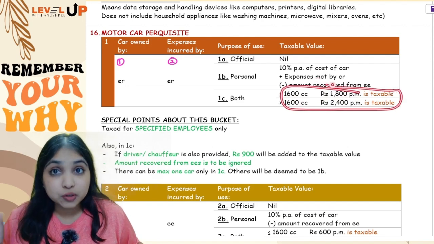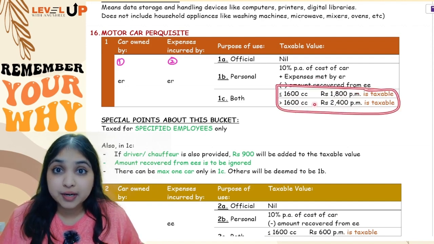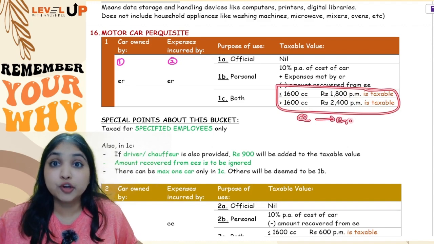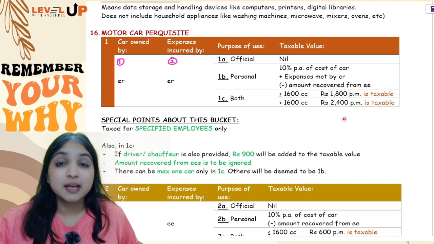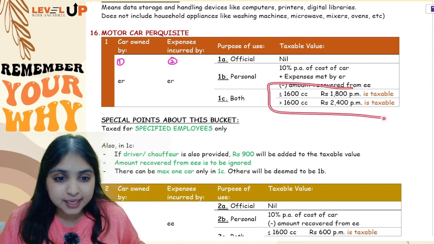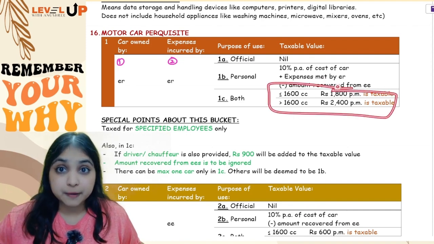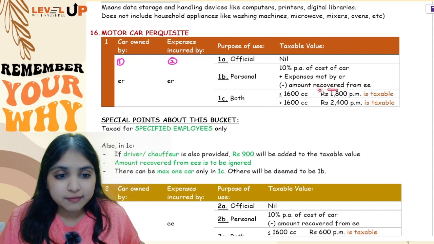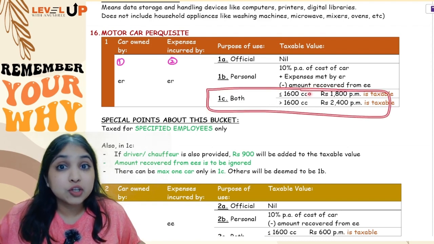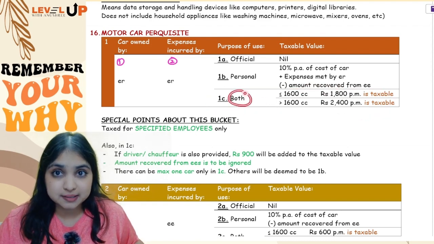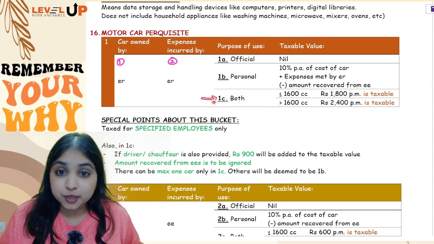Okay. And one more thing, remember, in this category, whatever amount employee has paid to the employer, you will not consider that. You will ignore it. And lastly, in this category, you can have only 1 car. If the employer has given you more than 1 car in this category, then even though you are using for both official and personal purposes, only 1 car we will put in this category.